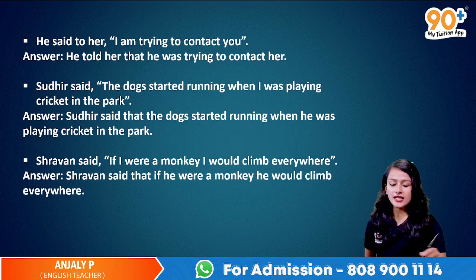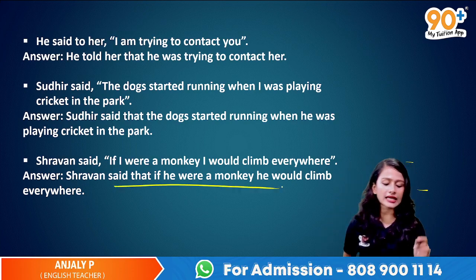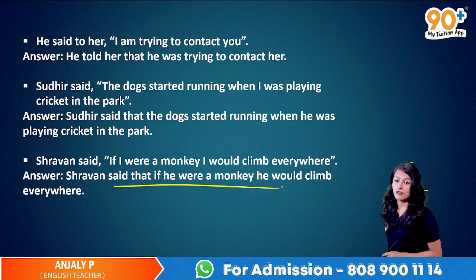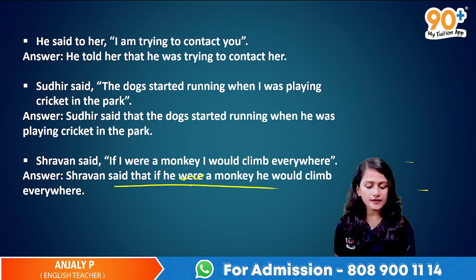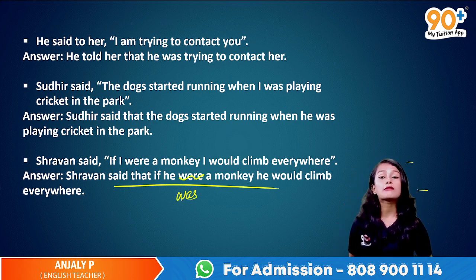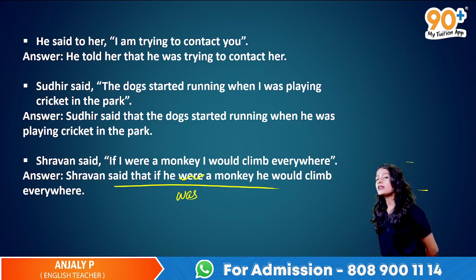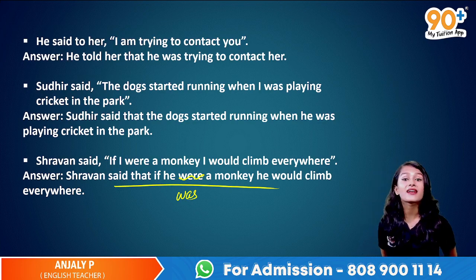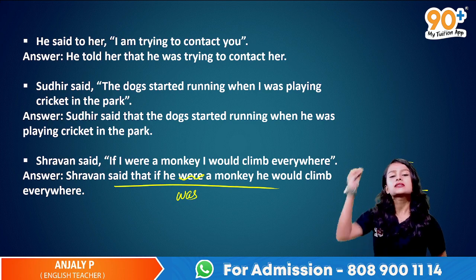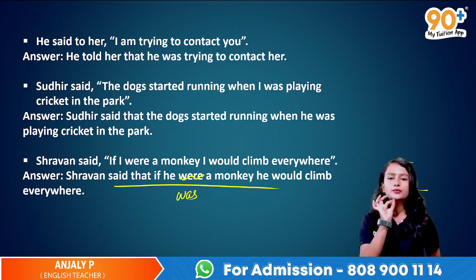So yeah, Shravan said that if he were a monkey, he would climb everywhere. If he were അല്ല നമുക്ക് ആൻസർ വരുന്നത്, if he was a monkey, he would climb everywhere. Okay, so that is already there. You just had to make the changes in the pronoun. Okay, so നമ്മൾ ഇത്രയും നേരം നോക്കിയത് എന്തിലായിരുന്നു?